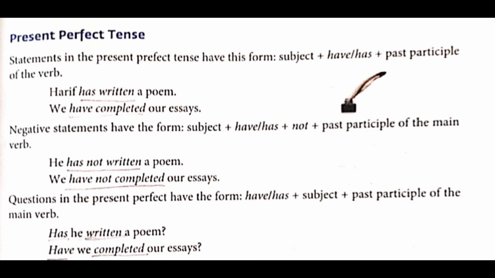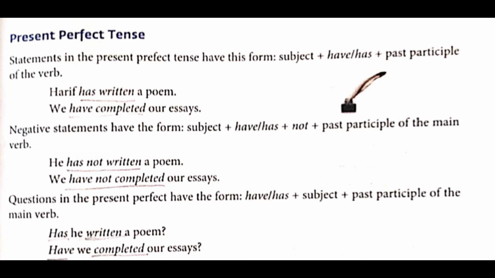And if it is a question sentence, what to be done? Questions in the present perfect have the form have or has plus subject plus past participle of the main verb. For example, has he written a poem? So your question will start with the auxiliary verb which was there in the sentence. So has is the auxiliary verb and the subject will be in the second position, that is he. Has he written a poem? So please underline has as well as written. Do not underline he. He is the subject of the sentence. It is not the verb.